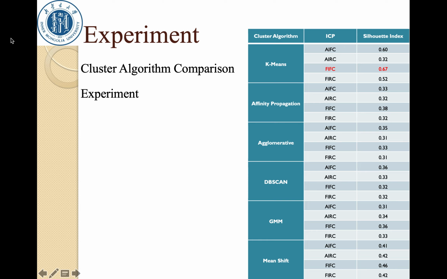It is obvious that the K-means algorithm with forward interpolation, forward clipping processing has the highest silhouette coefficient and the best clustering effect.